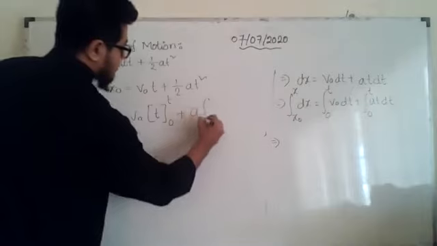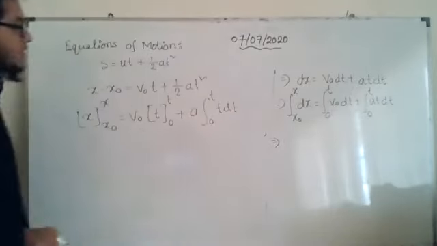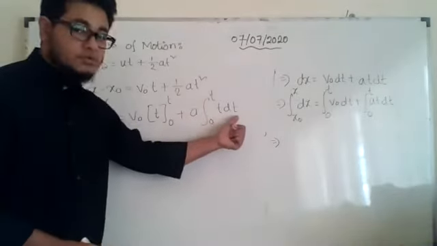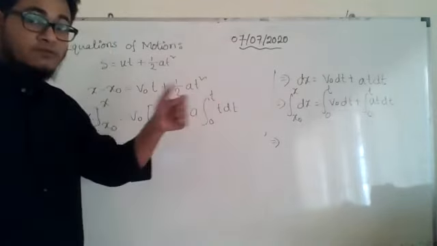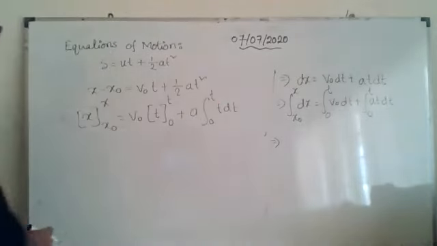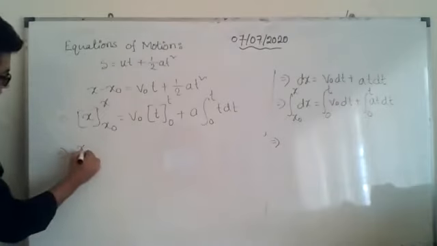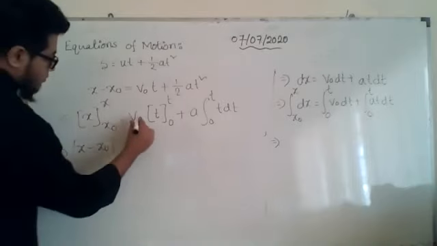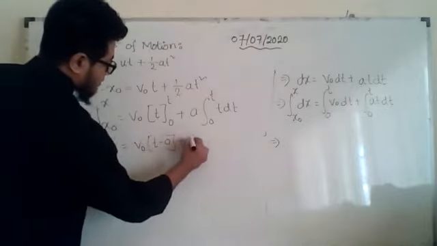Now, this one is interesting. Previously we did not have anything in between, so we considered that differentiation and integration balance each other, only t was there. But now there is a t in between. So we have to apply that formula here. How to apply that formula? I will show you. Here x will be replaced by the upper limit first minus the lower limit, which is equal to V naught into t minus 0 plus a.